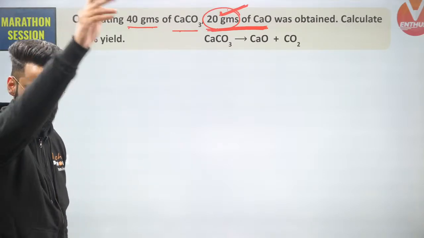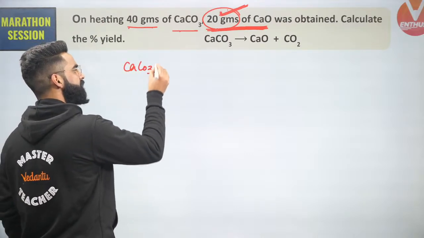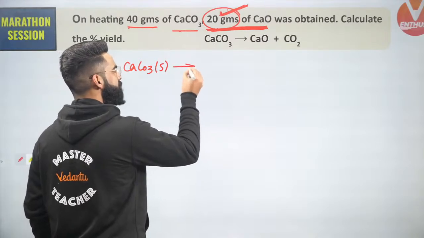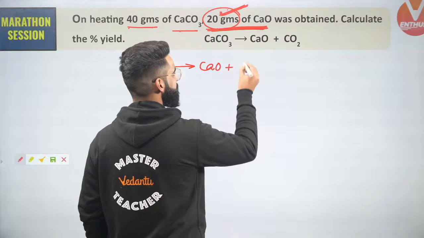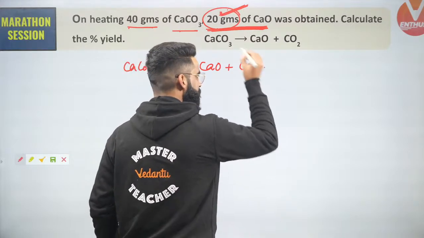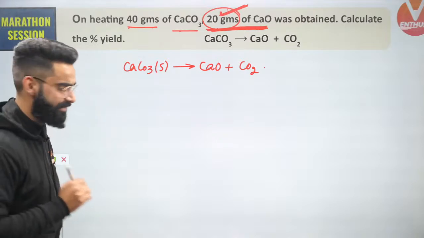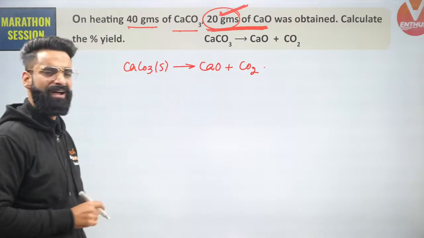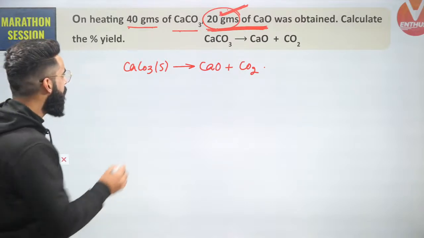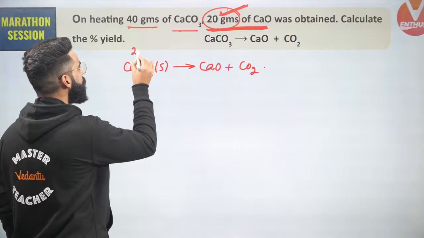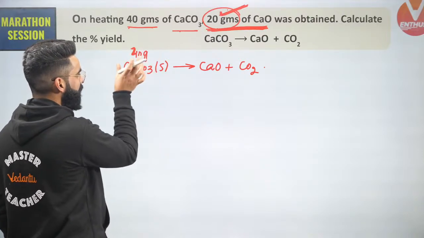Understand properly. See guys, what I'm doing right here is I have calcium carbonate solid and I'm heating this calcium carbonate. It will get converted to calcium oxide, and at the same time it will liberate some carbon dioxide gas. Now guys, understand, is the reaction balanced right here? Absolutely, the reaction is balanced. How many grams of calcium carbonate do we have? We have 40 grams of calcium carbonate right here.